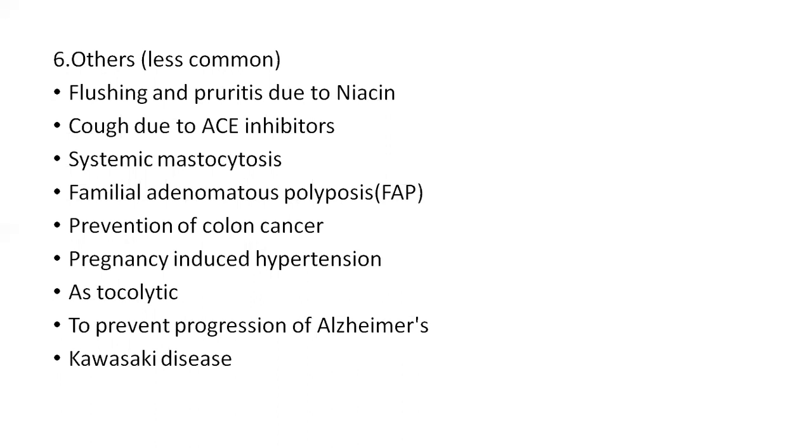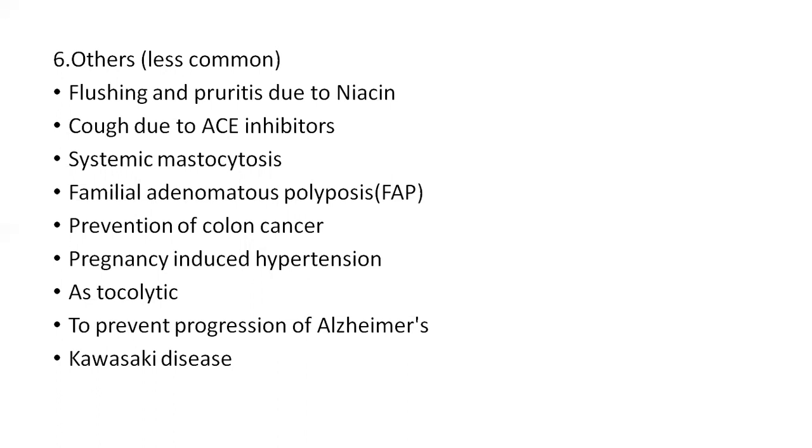And it is also used in the treatment of cough due to ACE inhibitors. ACE inhibitors cause dry cough because of the increased levels of bradykinins. So aspirin, apart from inhibiting the cyclooxygenase pathway, also inhibits the lipooxygenase pathway. So it is used in the treatment of the dry cough because of the ACE inhibitors.